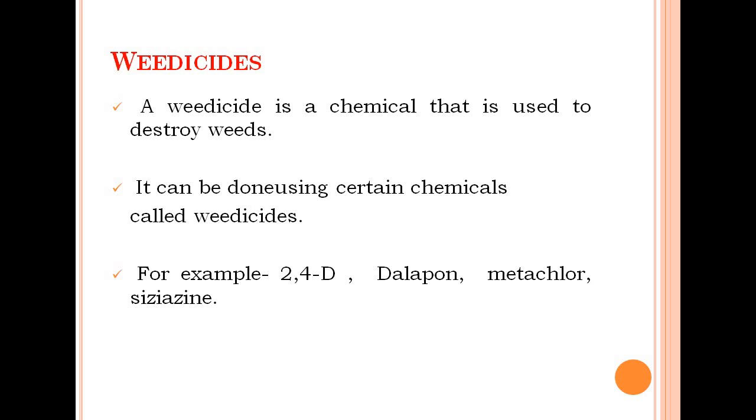So what are weedicides? A weedicide is a chemical that is used to destroy weeds. What are the advantages of using weedicides in place of manual weeding? The first one is that weedicide destroys the weeds without affecting the crops. That means there is no accidental removal of the desired crops. What are the different examples of weedicides? Some of the examples are 2,4-D, Delapon, Metachlor, Cydiazine, etc.